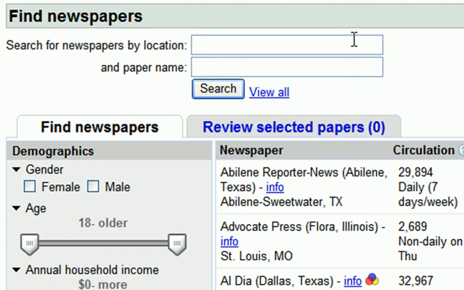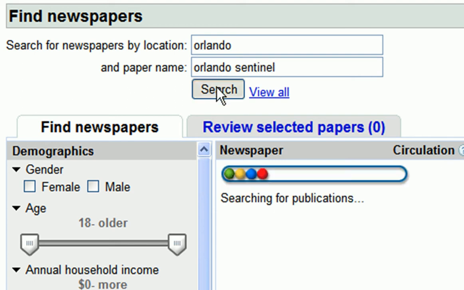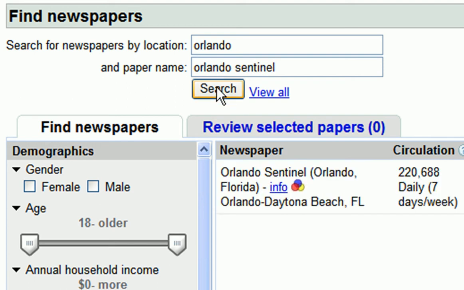So I can either search for available newspapers in cities like Orlando and Tampa, or I can actually search for specific publications like the Orlando Sentinel and the Tampa Tribune. Alternatively, I could also run my ads nationally in major U.S. cities like New York, LA, or San Francisco using the same strategy of either looking for available newspapers in the city of my choice or searching for the actual newspaper name.